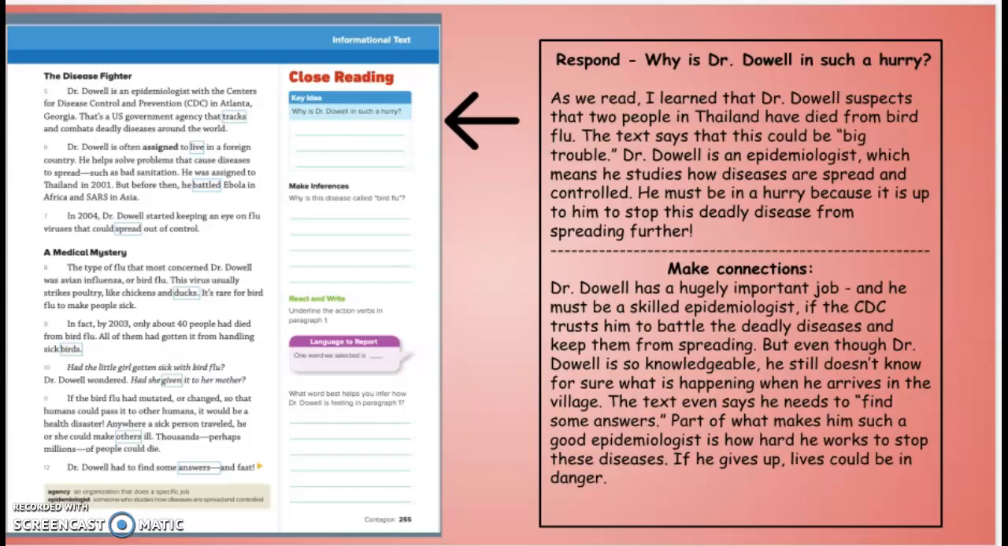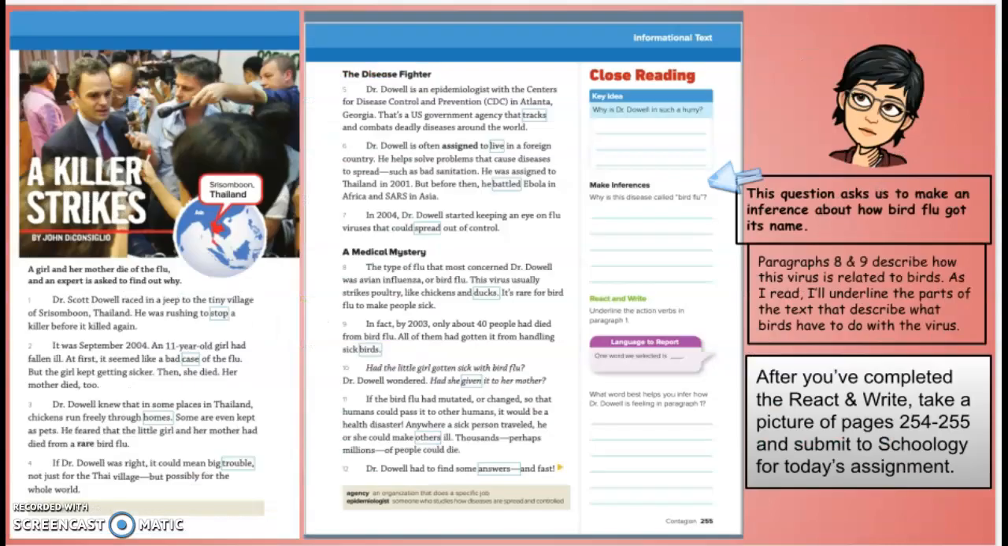So Dr. Dowell has a hugely important job, and he must be a skilled epidemiologist if the CDC trusts him to battle the deadly diseases and keep them from spreading. But even though Dr. Dowell is so knowledgeable, he still doesn't know for sure what is happening when he arrives in the village. The text even says he needs to find some answers. Part of what makes him such a good epidemiologist is how hard he works to stop these diseases. If he gives up, lives could be in danger.